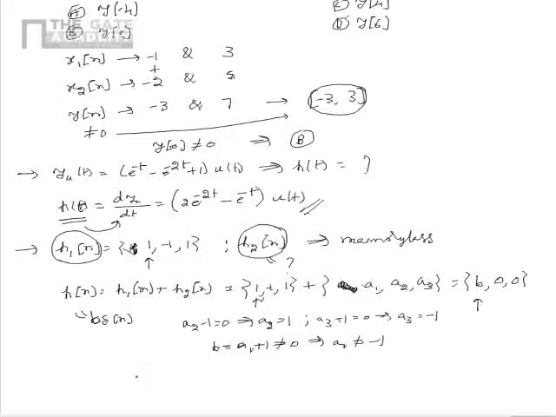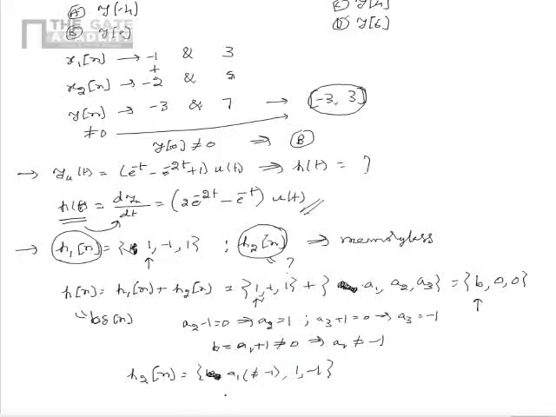From this we see that the impulse response of the system connected in parallel, h2 of n, is equal to a1, such that it is not equal to minus 1, comma 1 comma minus 1.